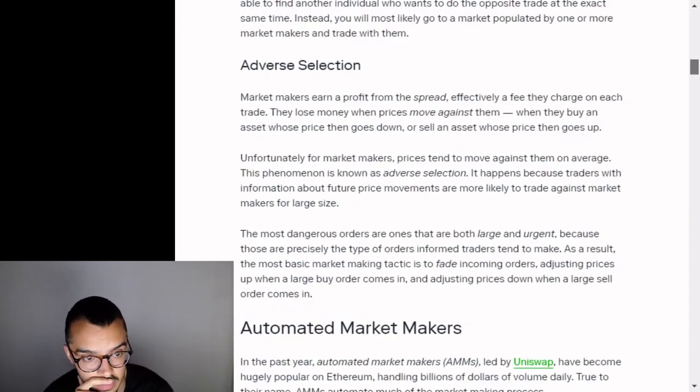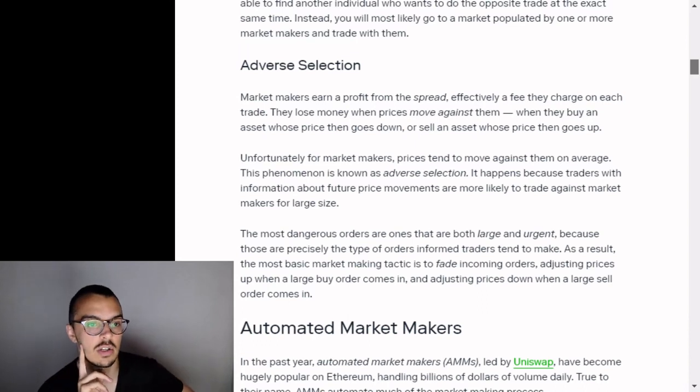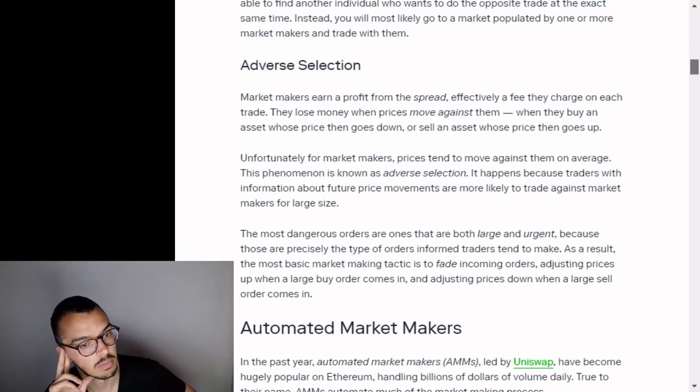Adverse selection. Market makers earn a profit from the spread, effectively a fee they charge on each trade. They lose money when prices move against them, when they buy an asset whose price goes down, or sell an asset whose price goes up. Unfortunately for market makers, prices tend to move against them on average. This phenomenon is known as adverse selection.